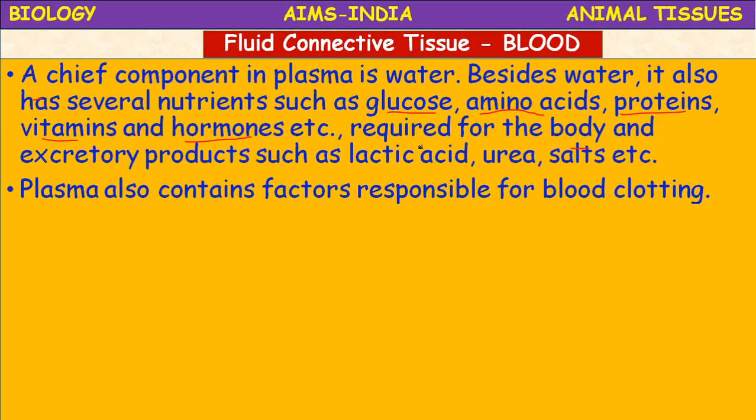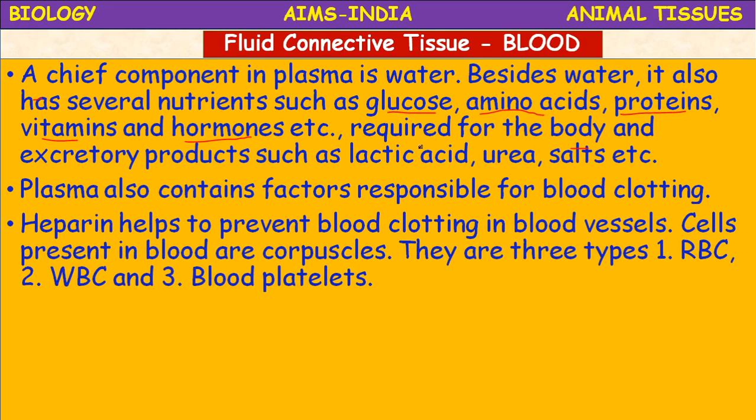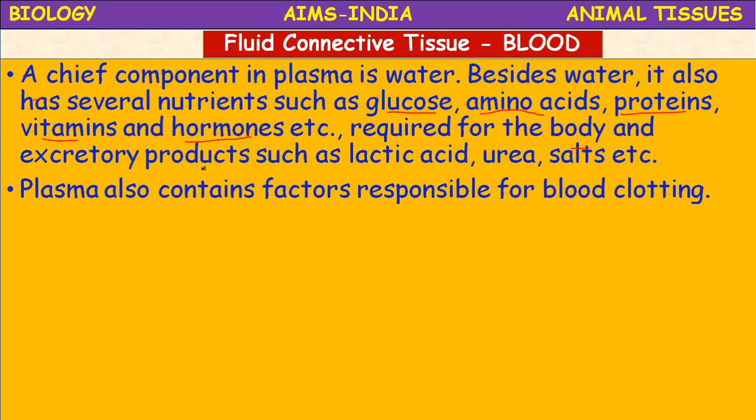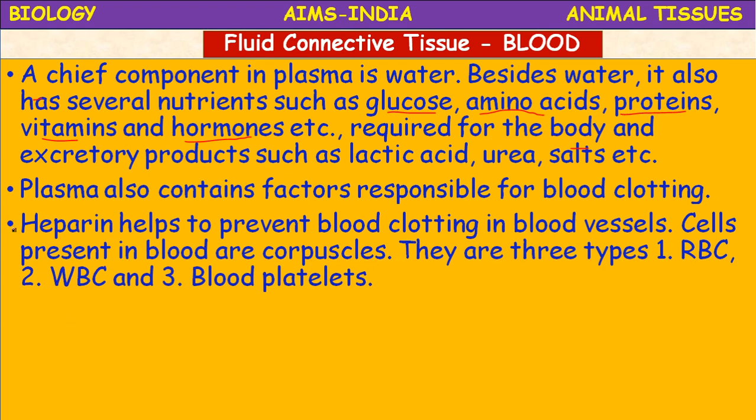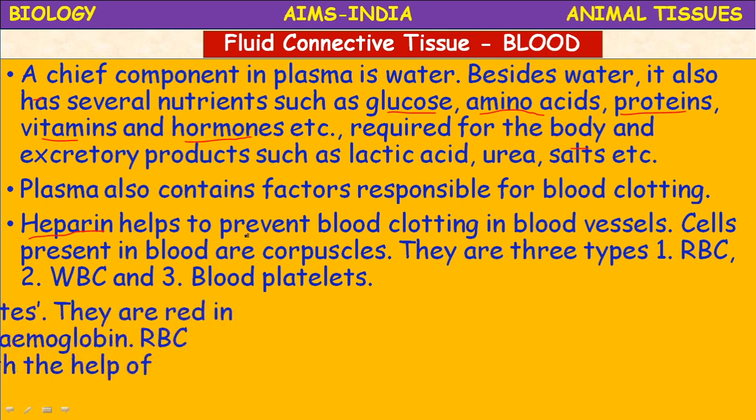Plasma also contains the factors responsible for coagulation or clotting of blood, and there is a substance that is heparin. Heparin helps to prevent blood clotting in the blood vessels. Blood flows freely in the blood vessels because of the presence of a substance called heparin. It is an anticoagulant present naturally in the blood, and the cells present in the blood are called corpuscles. There are three types of cells: RBC, WBC, and blood platelets.